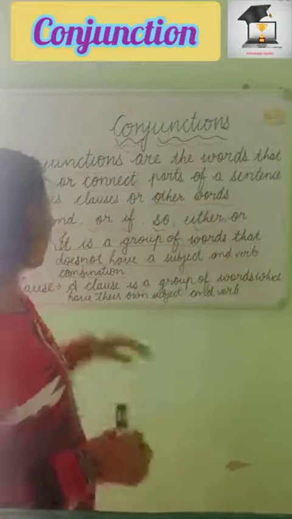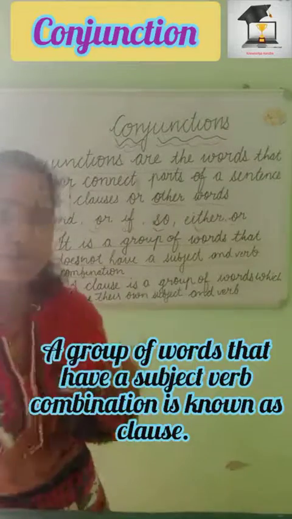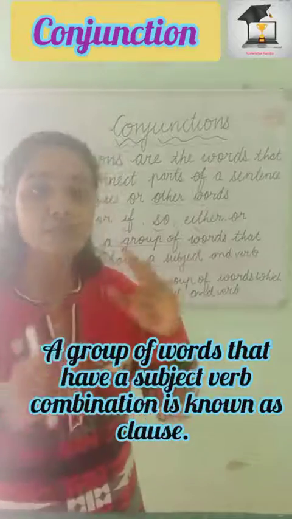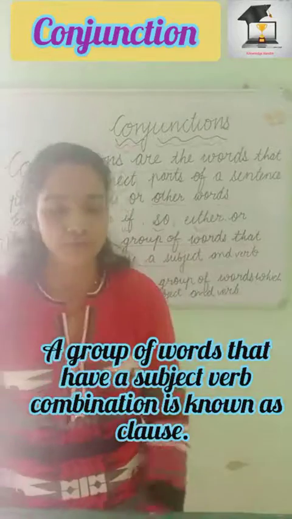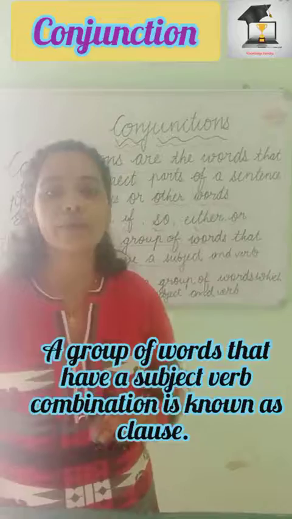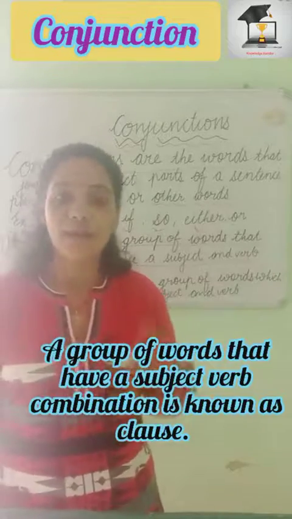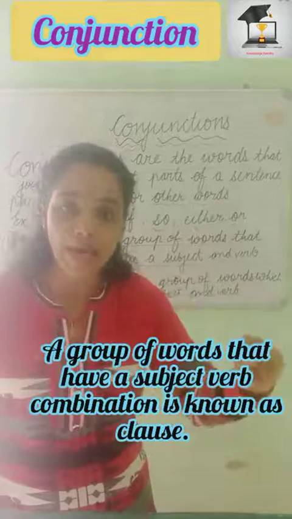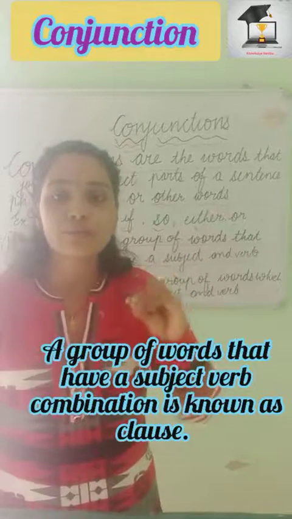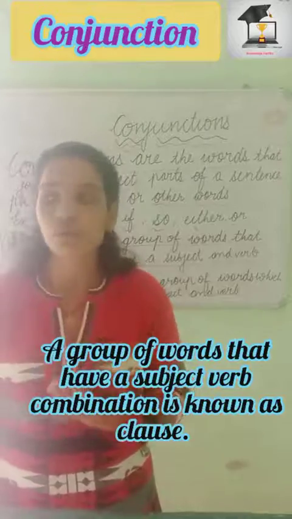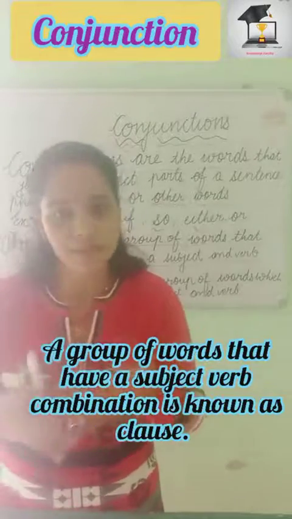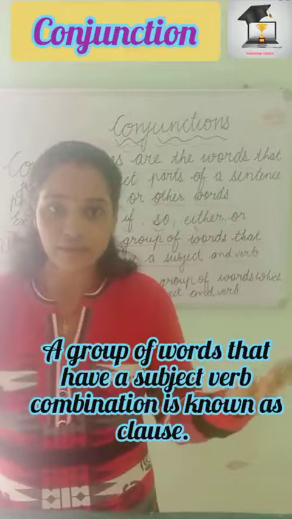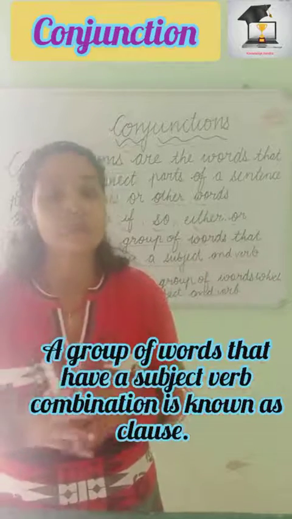Now the second is clause. What is a clause? Yes, a clause is also a group of words. Let me tell you that a clause is a set of words which has a subject-verb combination. Yes, a clause is different from a phrase. A phrase also has a group of words, and a clause also has a group of words, but it also has a subject-verb combination. When we talk about clauses, they can be dependent or independent, and we'll study that in detail. A clause can have a complete meaning, like a complete sentence, or it may not.